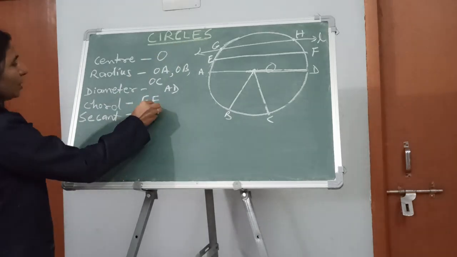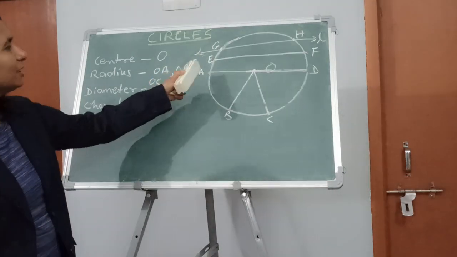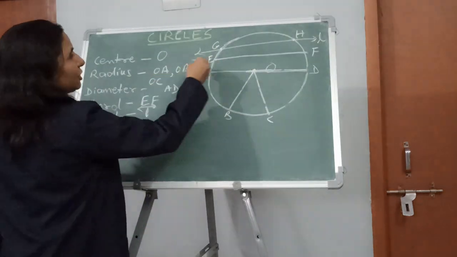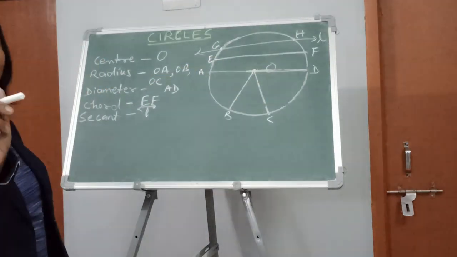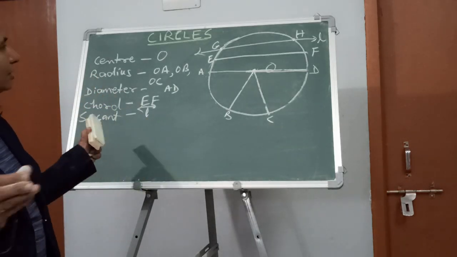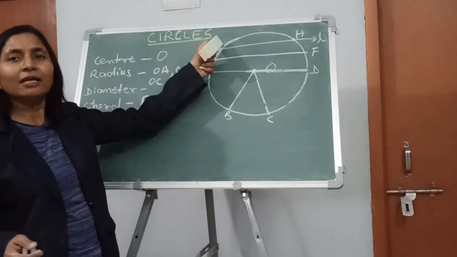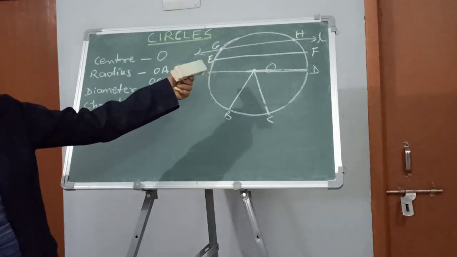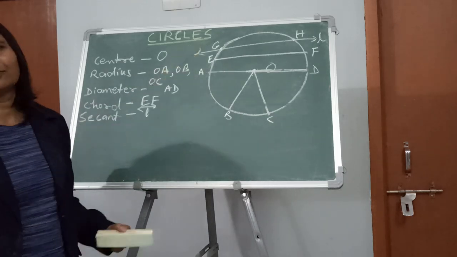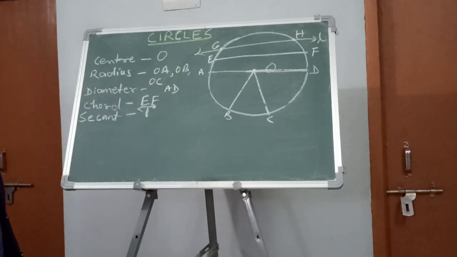Okay. So in other words, you can also say that if this chord is extended on both sides, meaning this line segment which is representing the chord is converted into a line which is intersecting the circle at two points, then that chord will be called what? Secant. Right? So here line L is the secant.